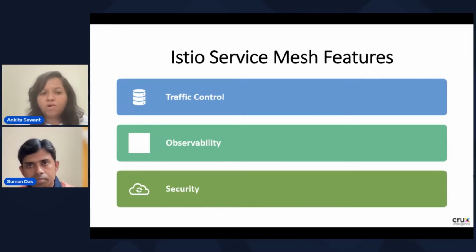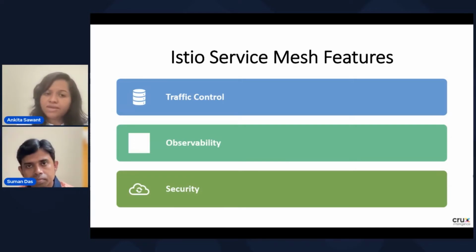We can control whatever traffic is coming inside the cluster and going outside the cluster, and the traffic going between the services. All this we can control using the Istio service mesh. We can define different traffic rules which are applied at the Istio service mesh level, and using those traffic rules you can control the traffic.